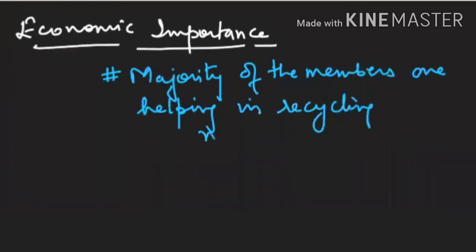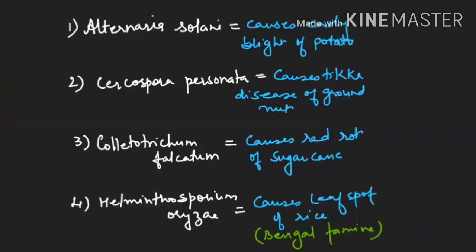Okay, and try to understand one more important concept. Now see, these are the list of the members of Deuteromycetes, and here I am giving you the diseases. For example, Alternaria solani. So this Alternaria solani is causing early blight of potato. You have to recall in Phycomycetes, Phytophthora infestans causes late blight of potato.